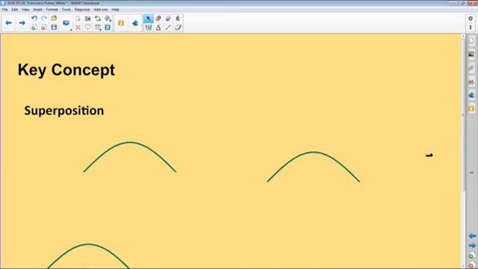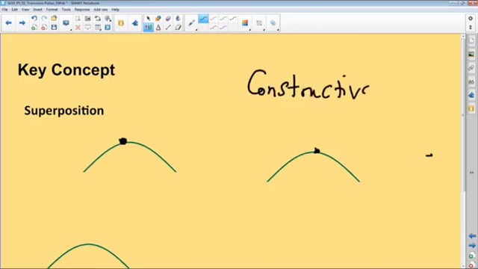In this case, these two pulses have met, a crest has met another crest. We call that constructive interference. Now, in other words, we're thinking of these two points as in phase, that is, they are the same, from the rest position to the highest point of disturbance. When they meet, there's constructive interference.